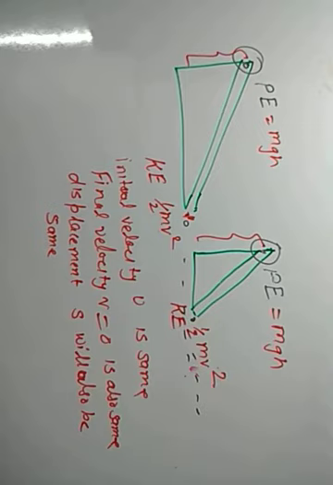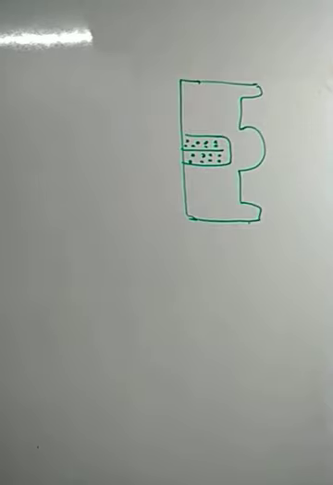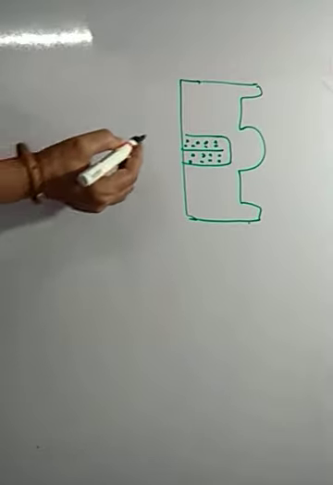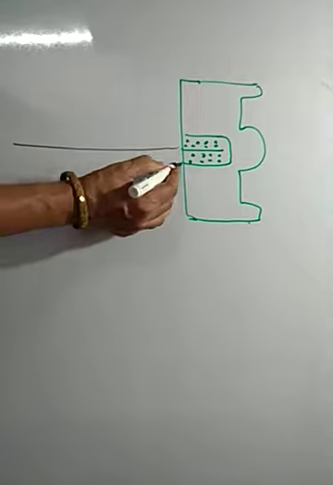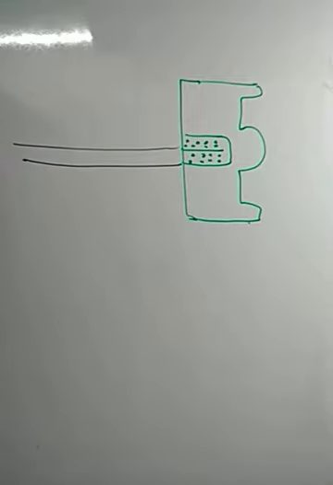Again, what is the next inference of this activity? Suppose this is a fort and one person climbs up the fort from the steep path just from the bottom of the fort, and another person climbs from the same level.